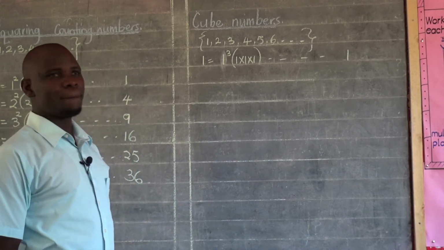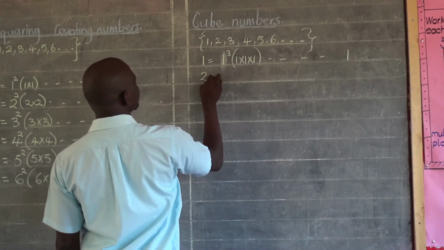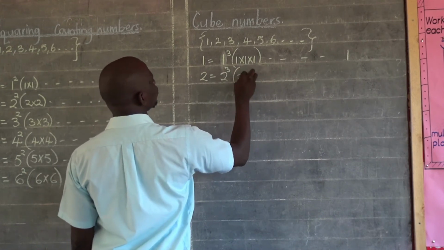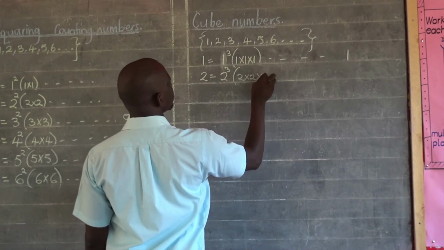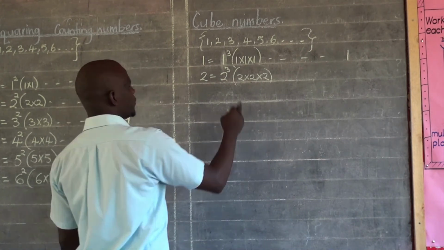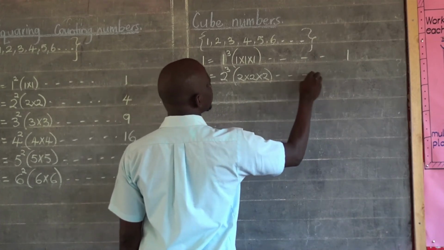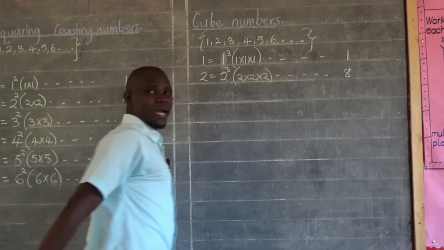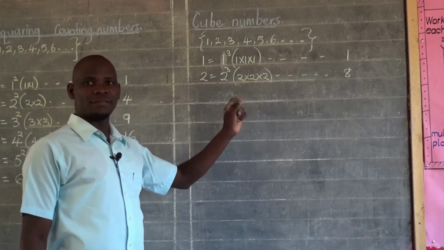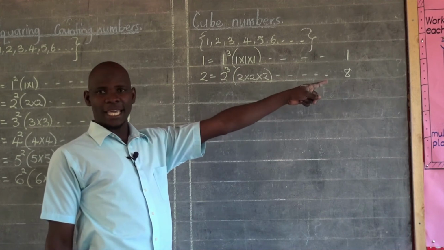Are we together? And then from the second counting number, I will say 2 will give me 2 cubed. And 2 cubed means 2 times 2 times 2. Because 2 times 2 will give me 4. And then 4 times 2 will give me 8 as my second cube number. Remember, I said 2 times 2, I got 4. And I multiplied 4 times 2 to get 8.